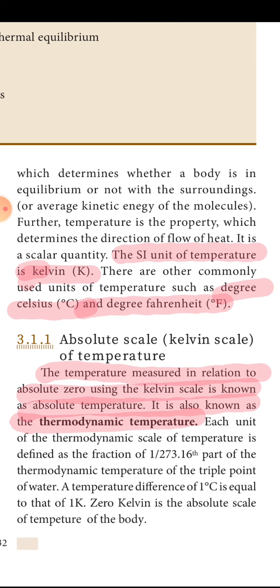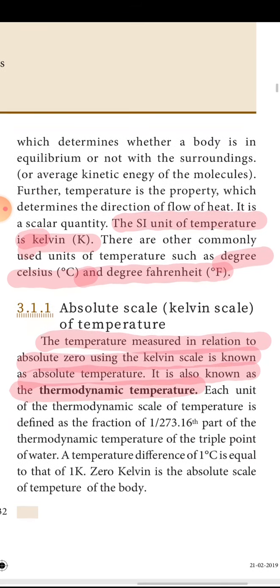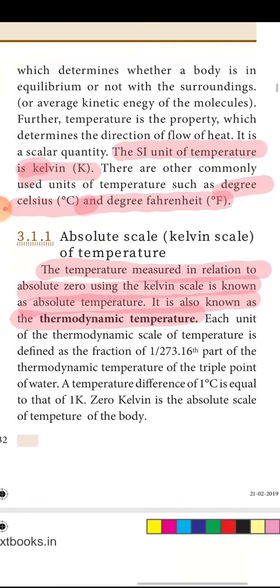Each unit of the thermodynamic scale is 1 by 273.16th part. A temperature difference of 1 degree Celsius is equal to that of 1 Kelvin. K is equal to C plus 273 is the absolute scale of temperature.